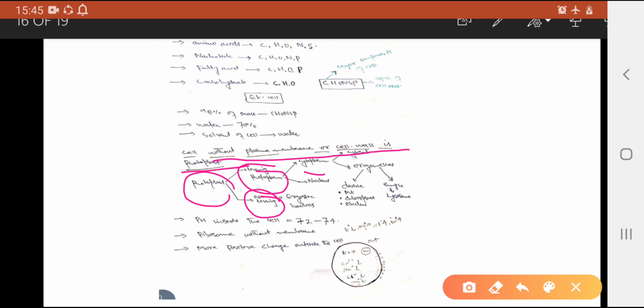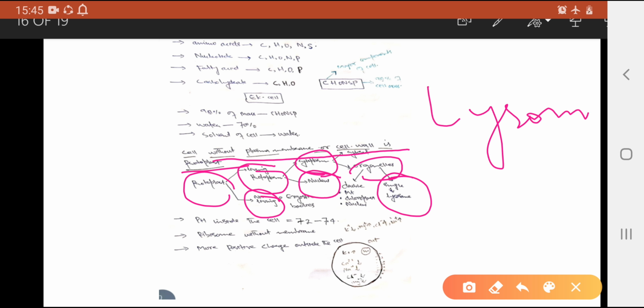Living protoplast is the cytoplasm and nucleus that is present inside the cell. And in the cytoplasm there are organelles, as I have told you before. They may be single membrane organelles, lysosomes, and double membrane organelles, which I have already told you: mitochondria, nucleus, and chloroplast.